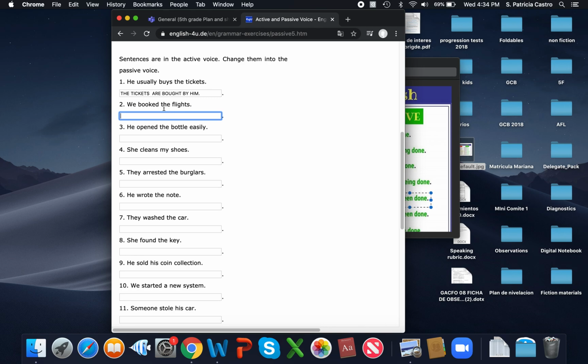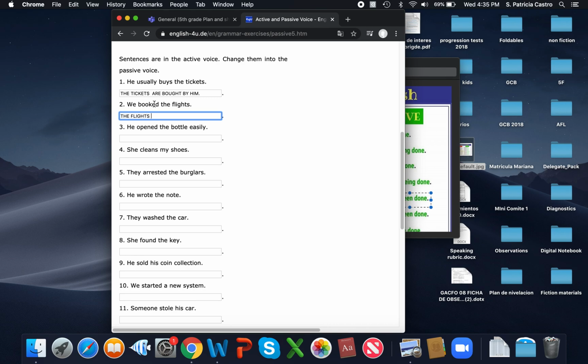We booked the flights. Okay, so here we have our second example. Now let's take a look at the verb. The verb is booked. Is it present or past tense? If your answer was past tense, you are correct. So this is what we're gonna do. We take the object, which is the flights, correct? So is it singular or plural? Plural, right? Flights.